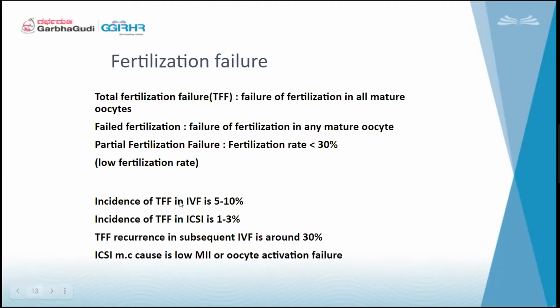So the incidence of TFF in an IVF cycle, if you see, is 5 to 10%. And the incidence of TFF in an ICSI cycle is 1 to 3%.